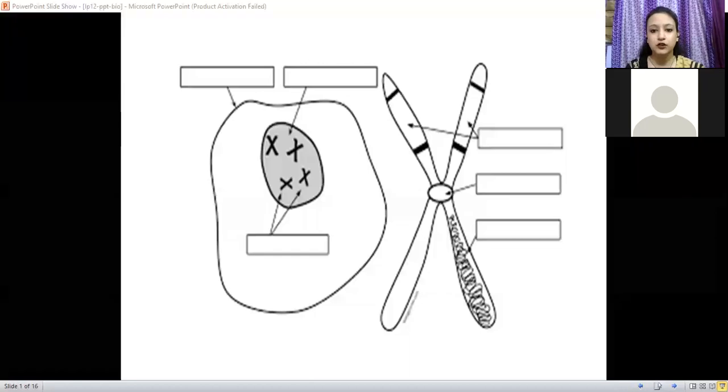So I will be showing you a picture and you need to identify it, okay? And you need to raise your hand before answering. Is it clear? Yes, ma'am. You need to raise your hand, then I'll call out your name and then only answer. So tell me, what do you see in this picture? Raise your hand, students.